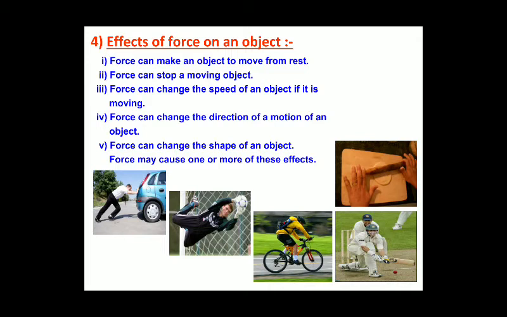So the effects of force on an object are: it can make the object move, or stop a moving object, it can change the speed as well as direction, and it can change the shape as well as size.